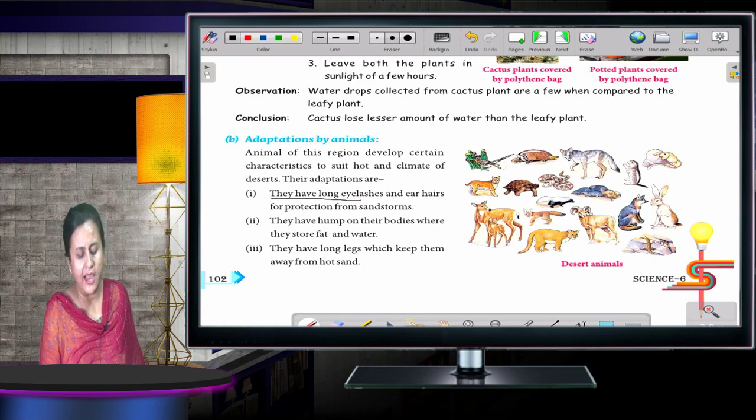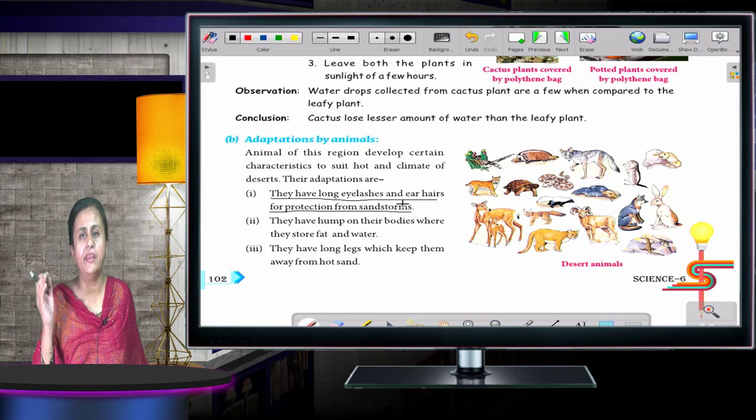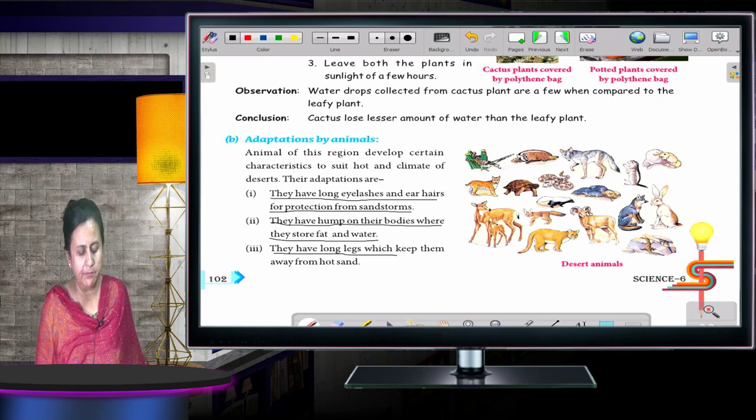They have long eyelashes and ear hairs for protection from sand storms. Whenever the storms are there, the sand blows. So, they have the eyelids. The eyelashes are long and hairy, so that whenever the sandstorm is there, the dust does not go into their eyes. They have a hump on their bodies where they store water and fat. They have long legs which keep them away from the hot sand.